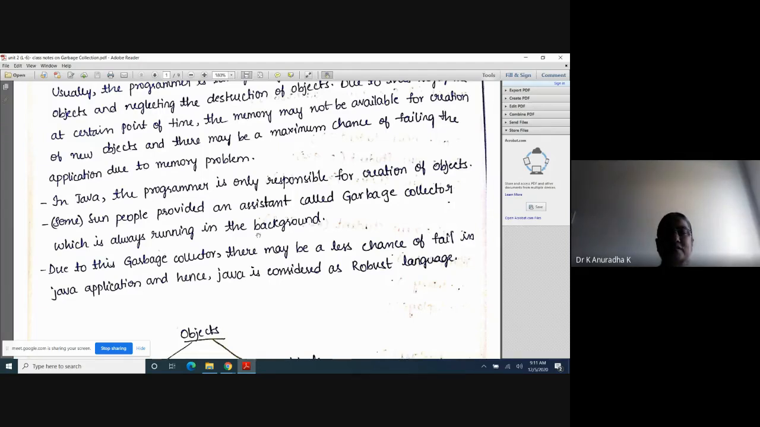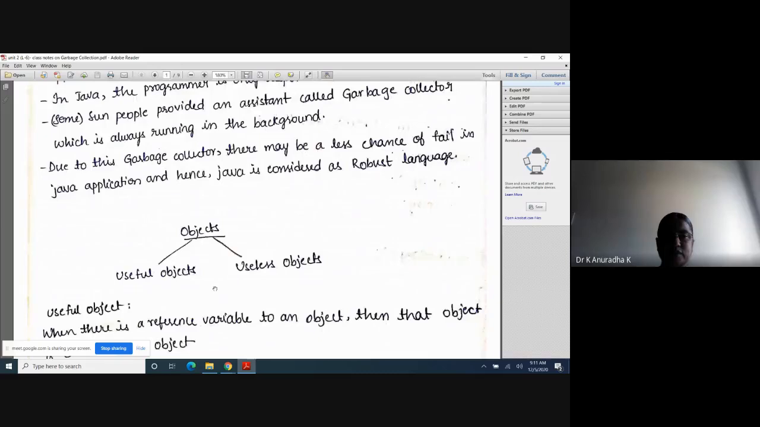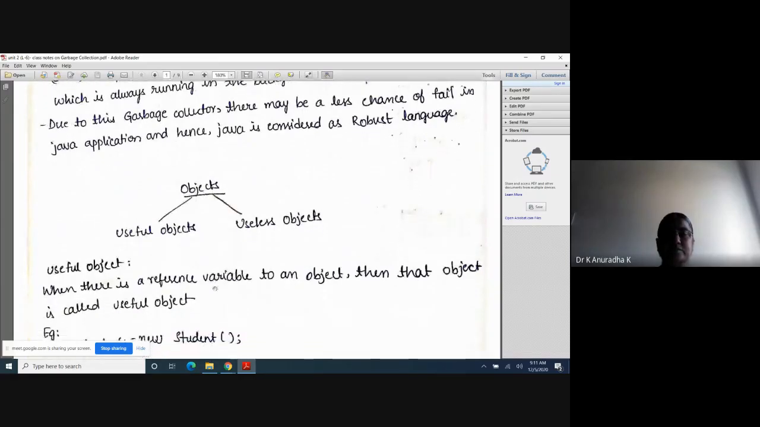It is there in Java only. It is not there in C++. So in Java we have only constructors, which are used to create the objects, and with garbage collection the objects are destroyed. Okay. So this is the introduction about garbage collection.